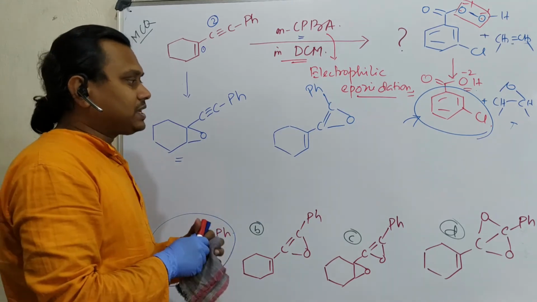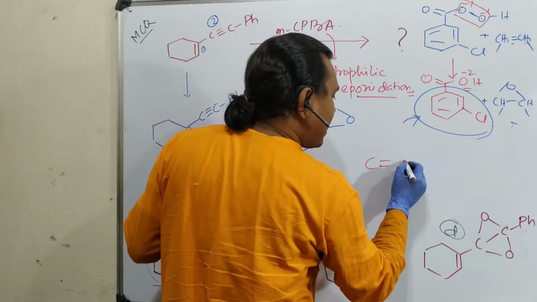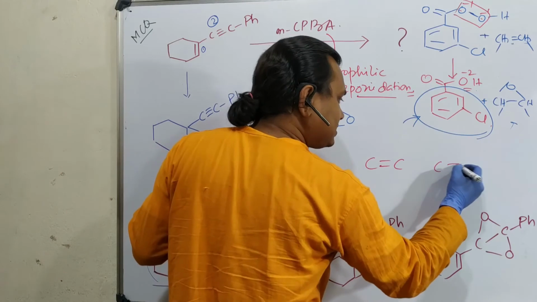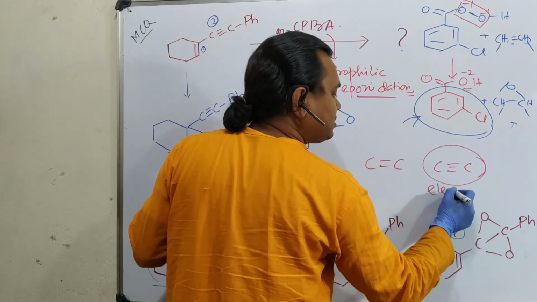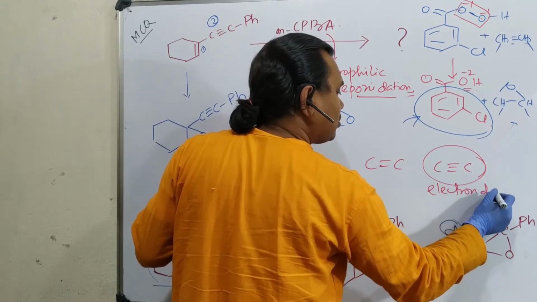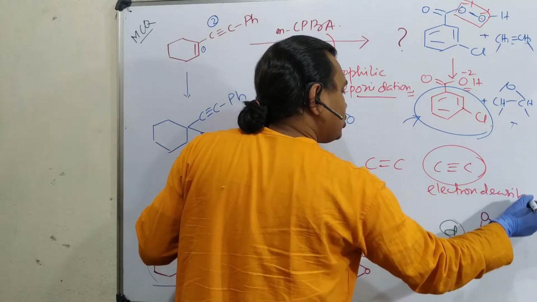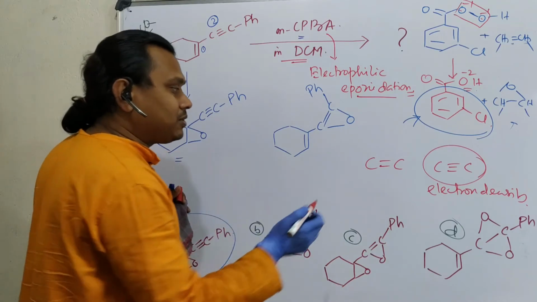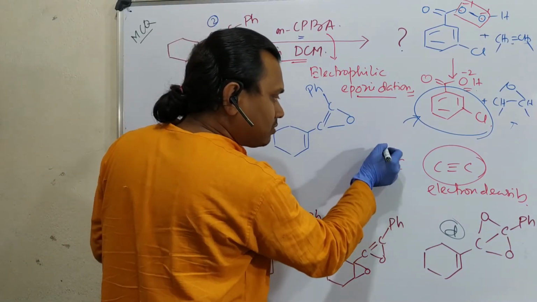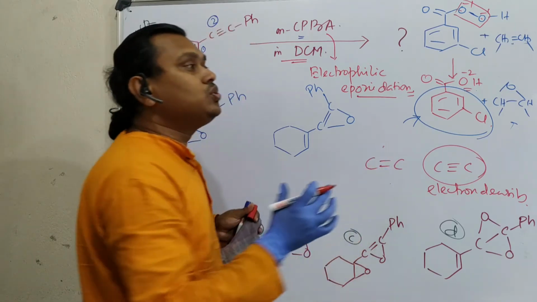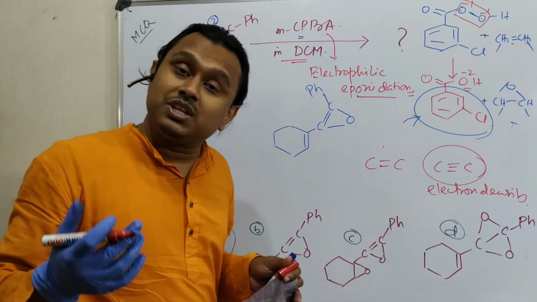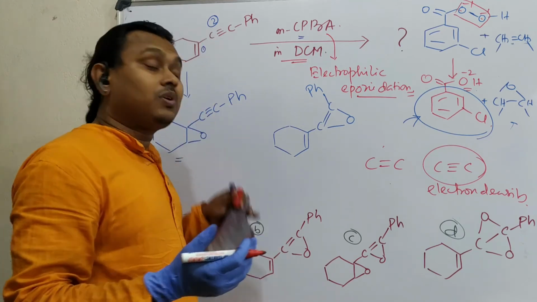Because if you look at a C=C pi bond, meaning the double bond, and a C≡C triple bond, where is the electron density more? The C≡C triple bond has more electron density, because in this case two pi bonds are there, and the pi bonds' electron cloud is above and below, not in between the nuclei. So they are loosely bound, flexible, and could easily be given to someone else. Then why will it not react?